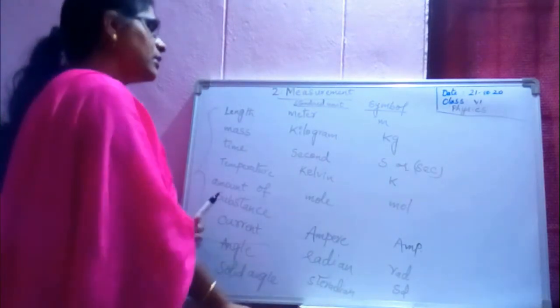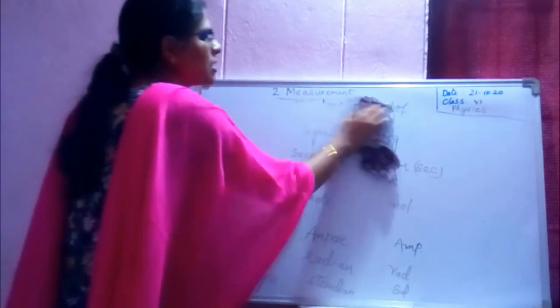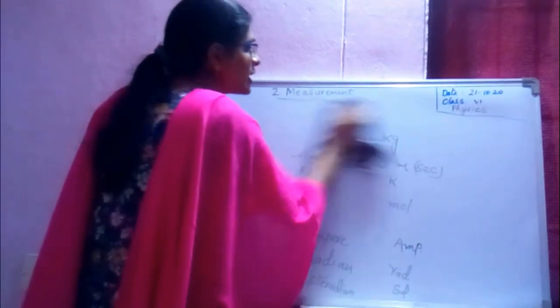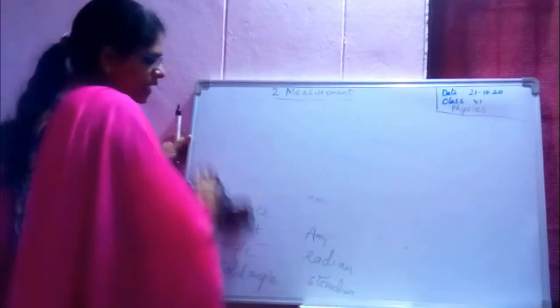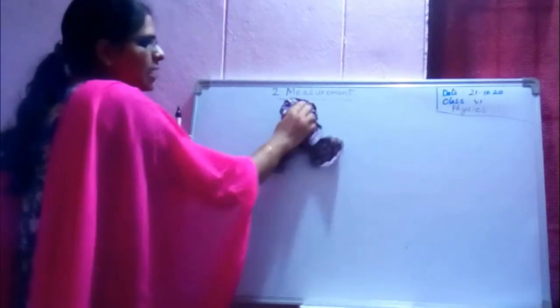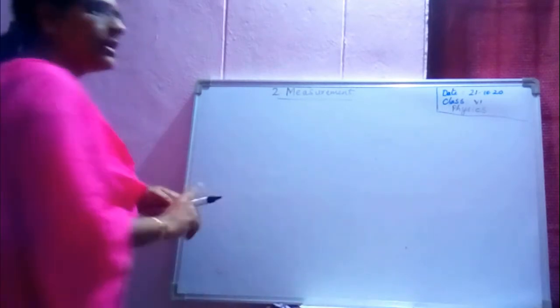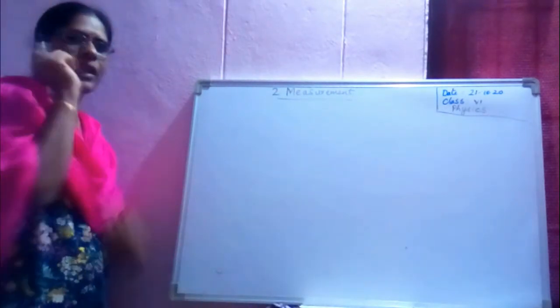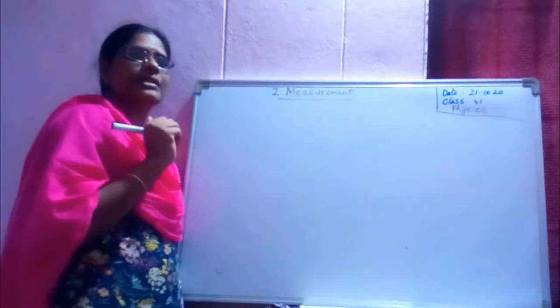Now, after knowing about these units, you must follow certain rules for writing the units of the quantities. Hence, it is named as conventions of writing units of physical quantities and their symbols.